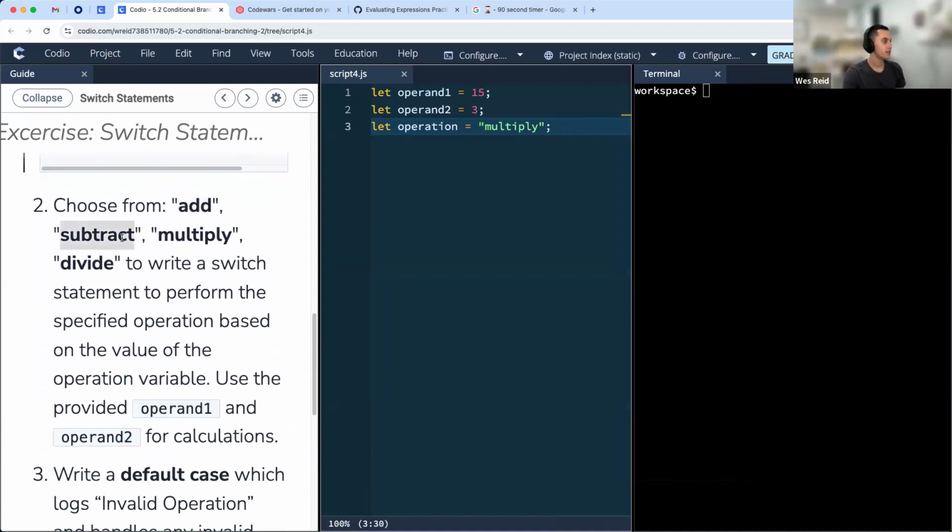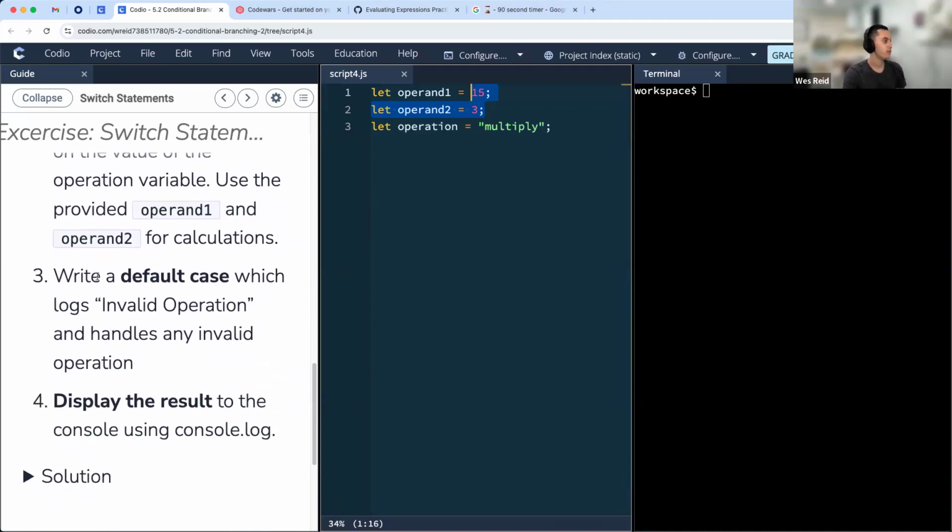This is kind of what we're expecting, our three variables here. Choose from add, subtract, multiply, and divide to write a switch statement to perform the specified operation based on the value of the operation variable. Use these two provided operand values for the calculations. And then write a default case that just logs out invalid operation.